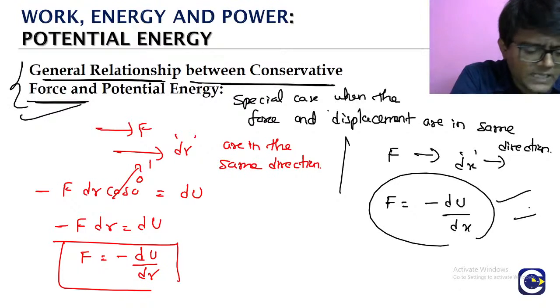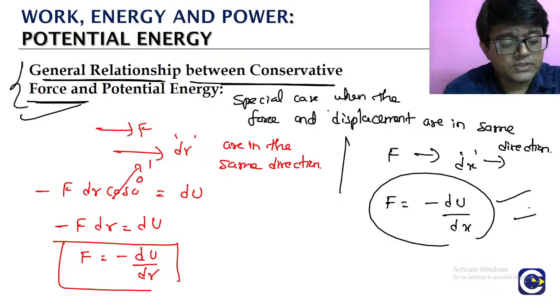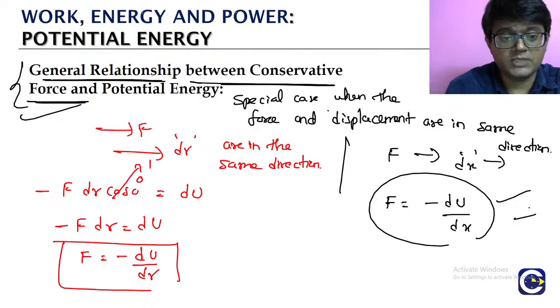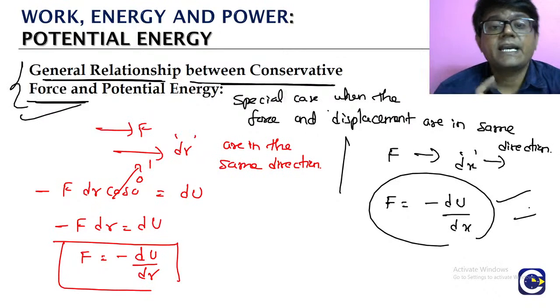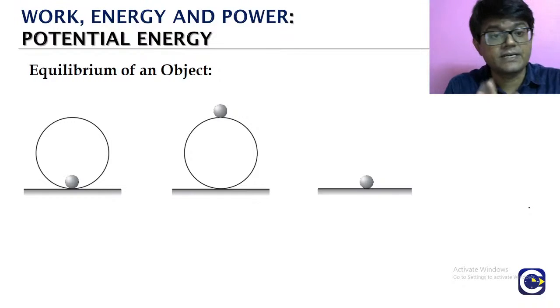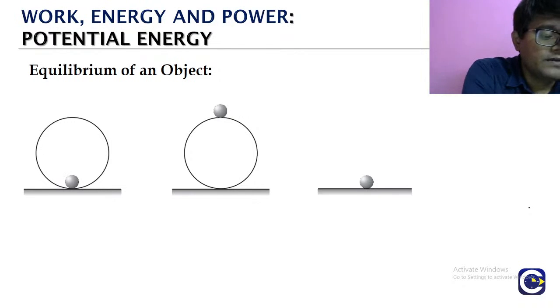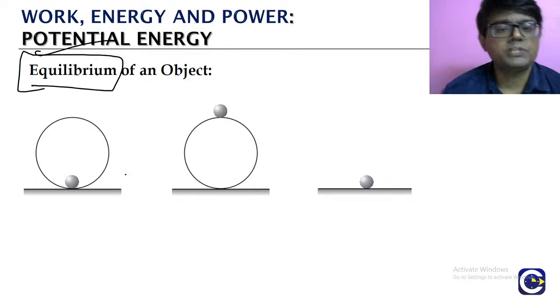Now when we look at the potential energy importance, it talks about the state of the object, because potential energy is associated with the state of the object. So potential energy will be linked to the state of the object. Now when we look at the state of the object, generally we'll be interested in knowing what these equilibrium positions are.